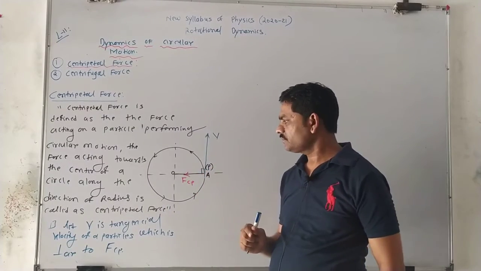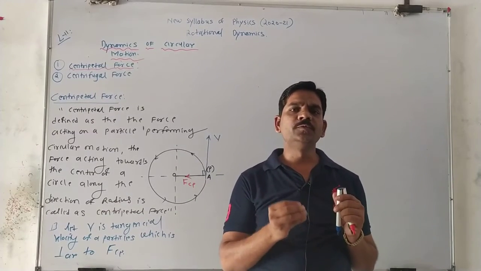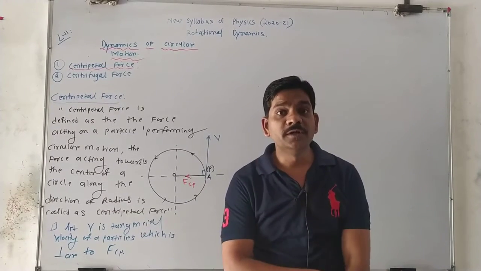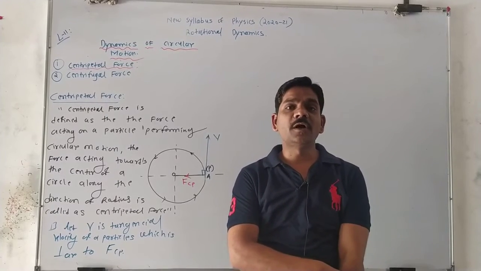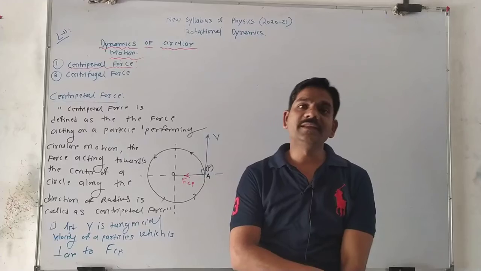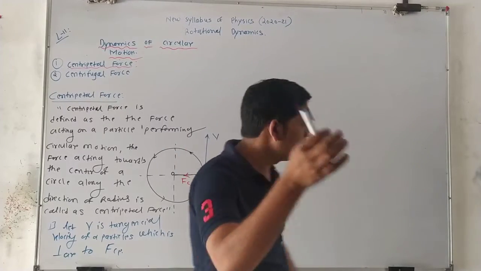This centripetal force is produced due to which motion? Due to the centripetal acceleration, and we already learned this in our previous topics. Yes or no? Yes.